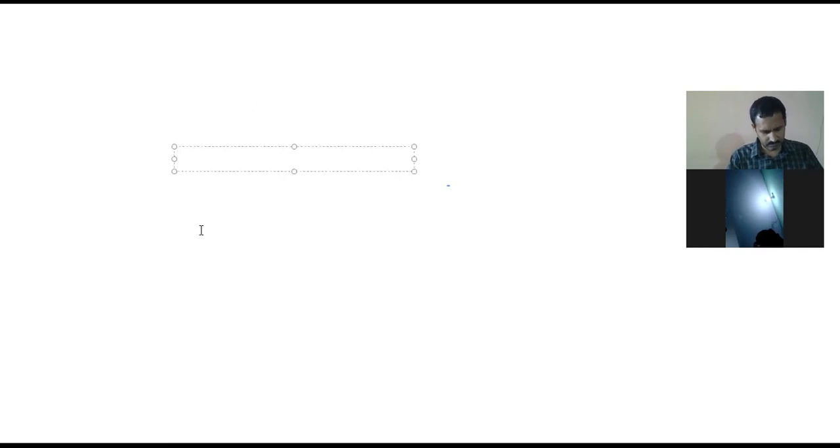Eighth one, huh? Coplanar vectors. So eighth one is coplanar vectors.